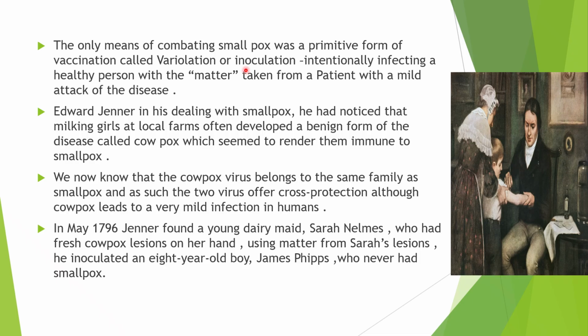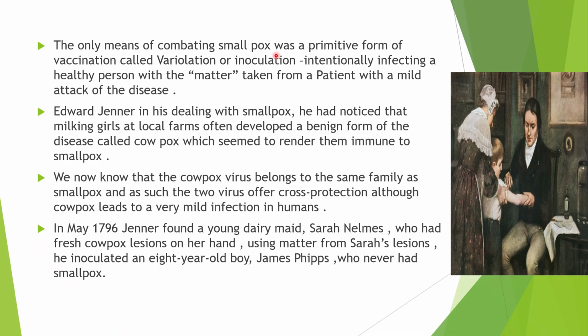So by doing this, the body of the healthy person used to fight against the disease and build up immunity against it. Hence people followed this technique called variolation or inoculation. When all this was happening, and smallpox was taking the lives of several people, Edward Jenner noticed something unique in his surroundings.